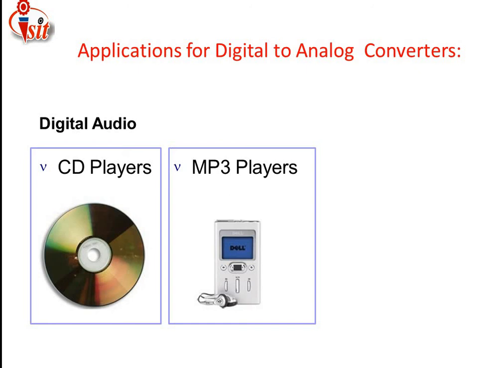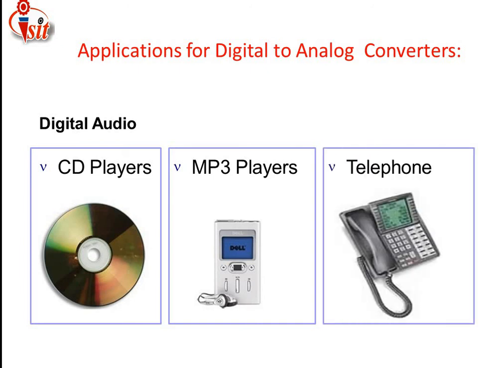For the MP3 player as well as the CD player, first of all we apply the input signal in digital terms. Your question may be that MP3 players and CD players are related to sound signals, and sound signal frequencies are varying. For that purpose, as I told you, we first apply the input signal to a transducer, and that transducer converts any kind of signal into an electrical signal in digital format. Only then do we apply that digitally formatted signal to the analog stage.